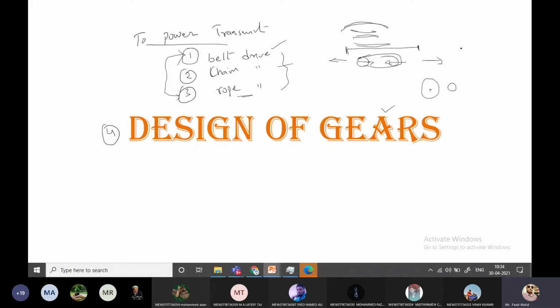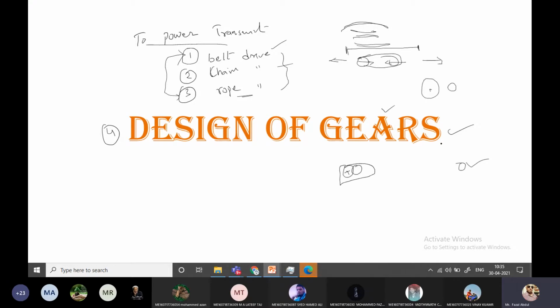Coming to the gears, if you transmit the power from here to here, whatever torque is generating here, the same amount of torque you can transmit. And if you want to decrease the distance, within a small space you can transmit the torque, with exact velocity ratio.